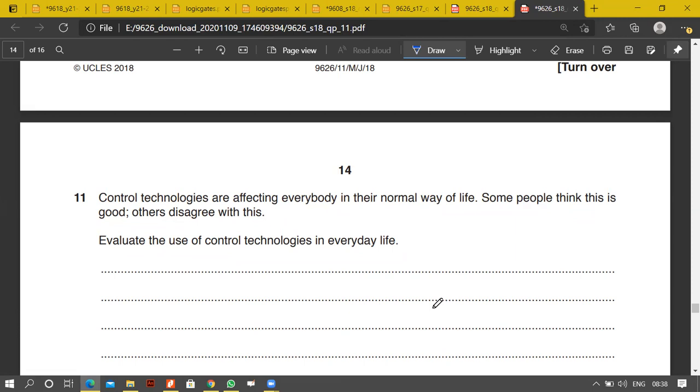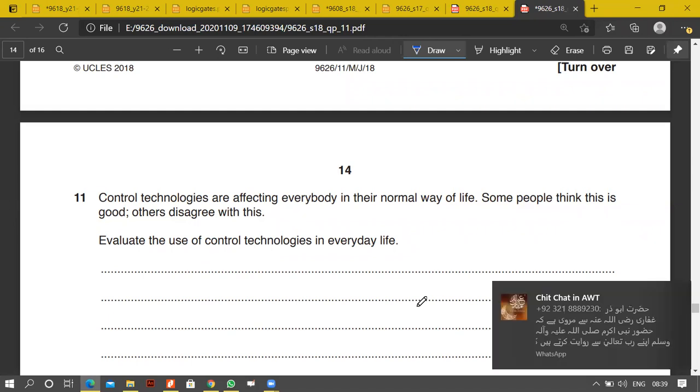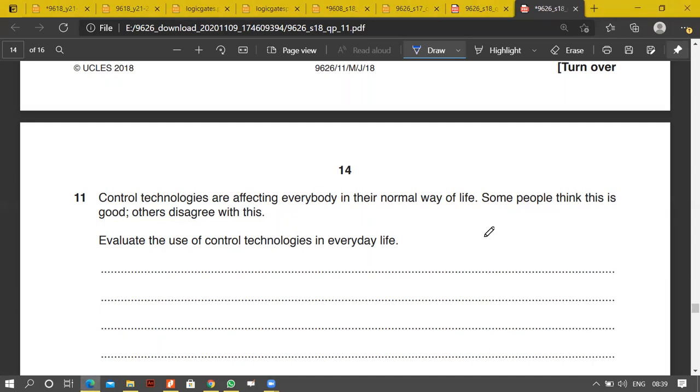And apart from that, there is nothing else as a disadvantage. But if you start discussing why you think it's good, obviously you can talk about lots of things. For example, it is affecting everybody in accuracy, speed, and quality, which has improved.